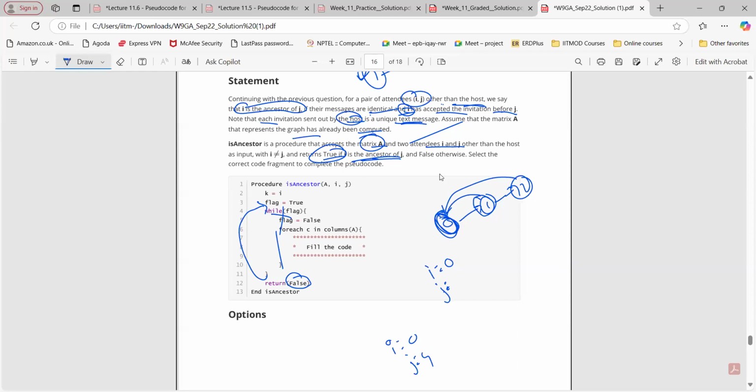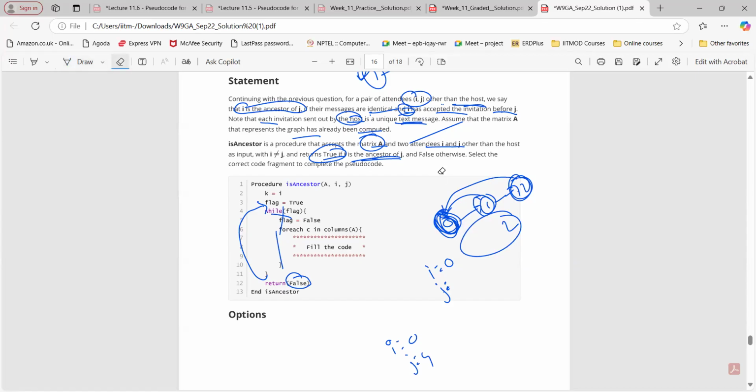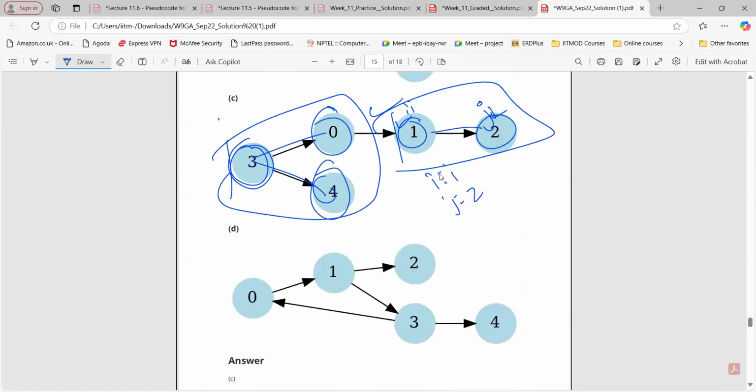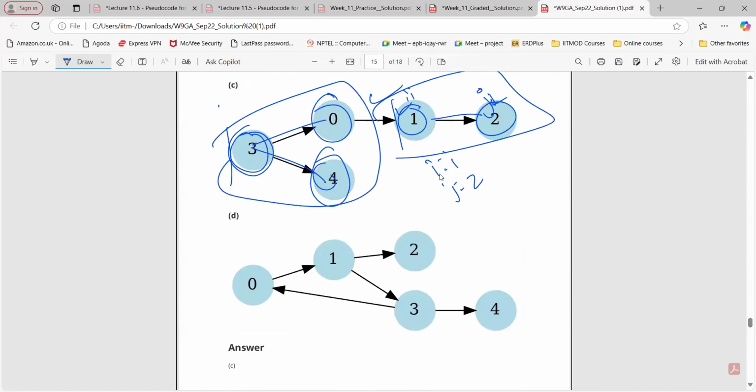Yeah, we are not talking about 0 and 2 for now, but it is also true because 0 and 2 both are receiving the same message and 0 accepts before this one, right? Okay, yes, got it. So based on the previous question, for this one it will return true, but let us take an example where it is not returning true.